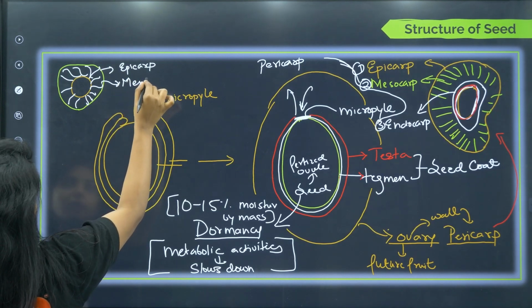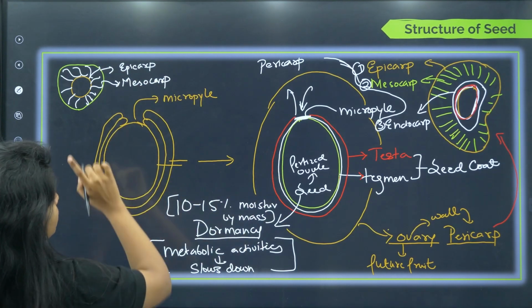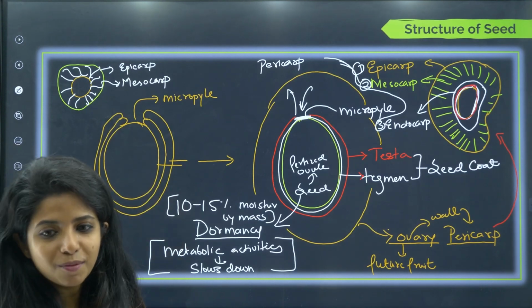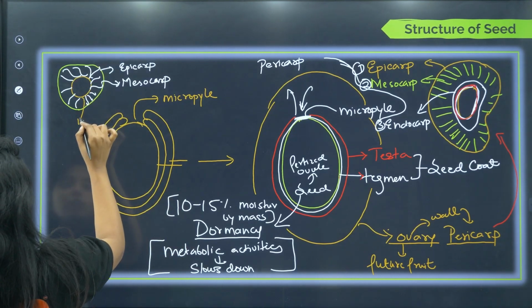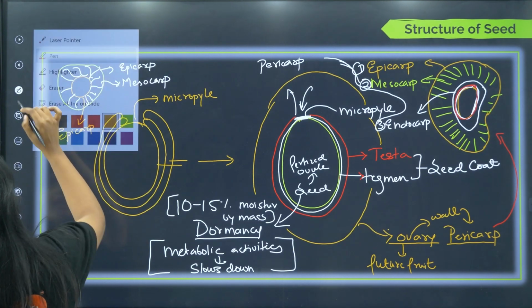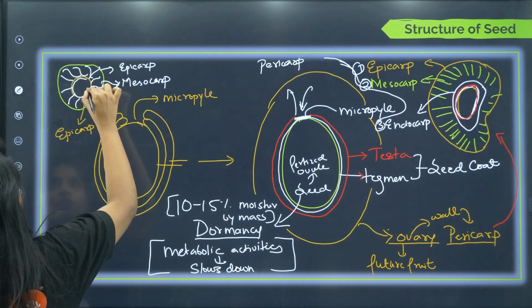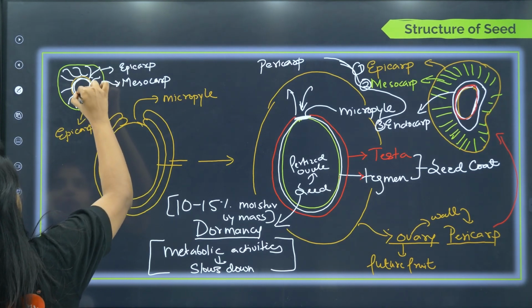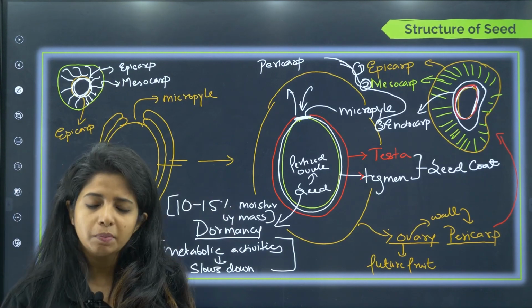So, this is mesocarp. I am just giving an example that it's not always like that you can eat the mesocarp. There are chances where you cannot eat the mesocarp. Now, this innermost layer that you see over here is the endocarp, which is a very hard structure, okay. And inside the endocarp, you have the seed, which has the covering, it has the embryo, all the things. Embryo, sometimes it's there, sometimes it's not there.